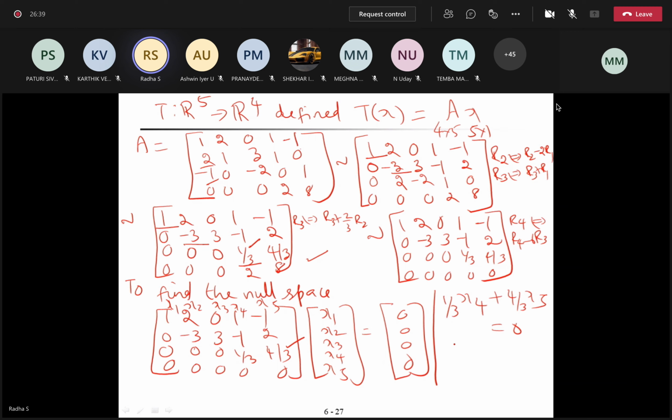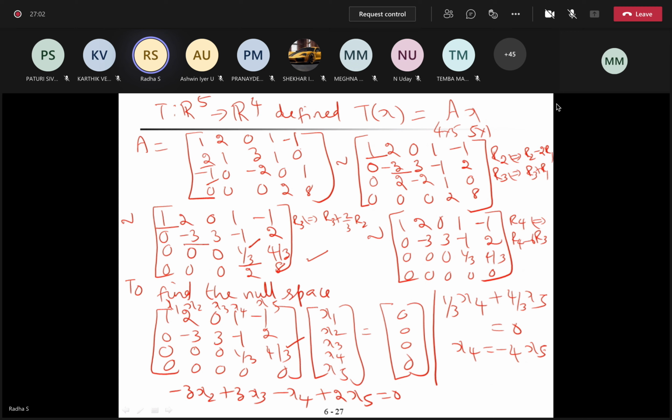Minus 4x5. Second equation: minus 3x2 plus 3x3 minus x4 plus 2x5 equal to 0.